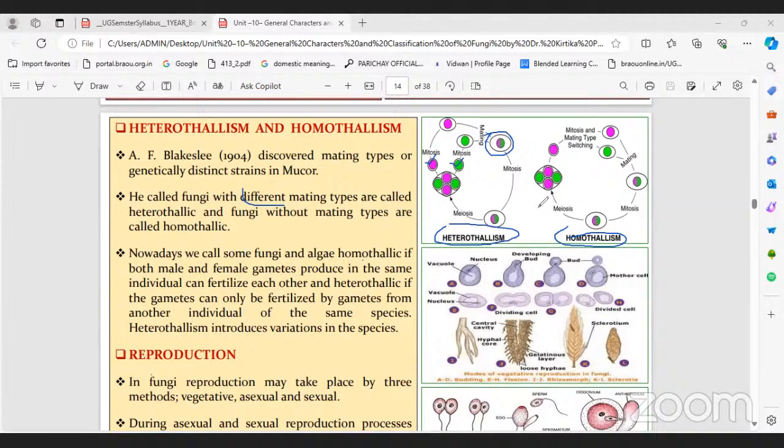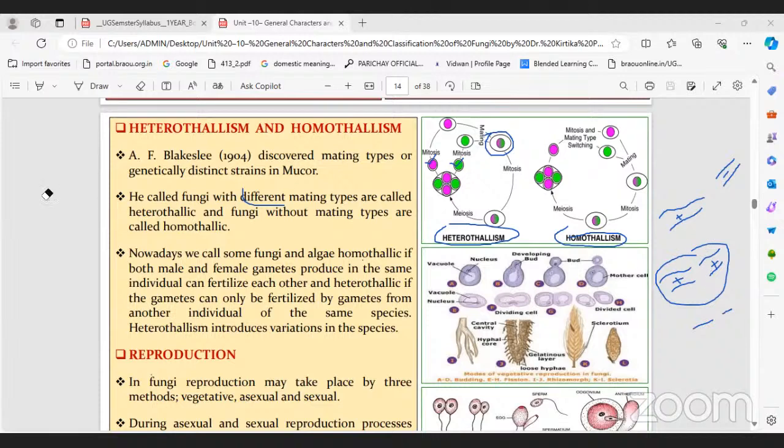For example, this is the plus mycelium and this is the minus mycelium. Mating between plus and minus, different strains, is called heterothallism. Plus mating with plus mycelium, or minus mating with minus mycelium, is homothallism.